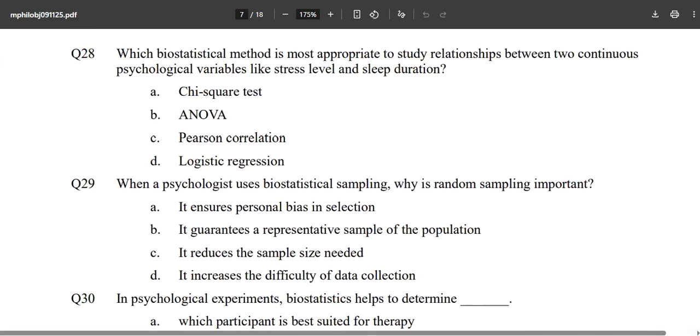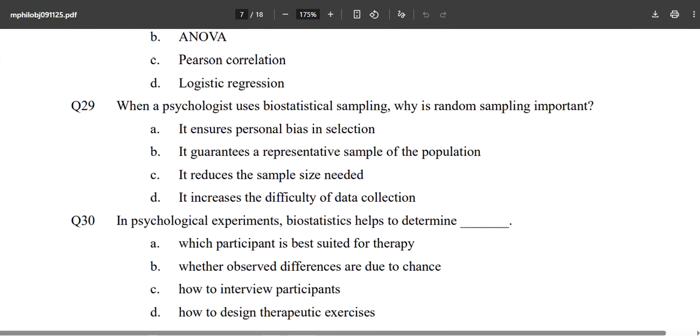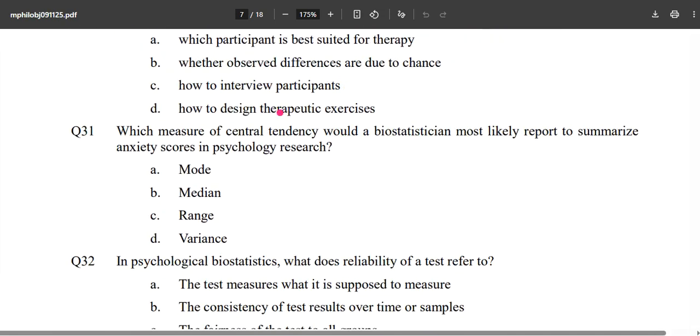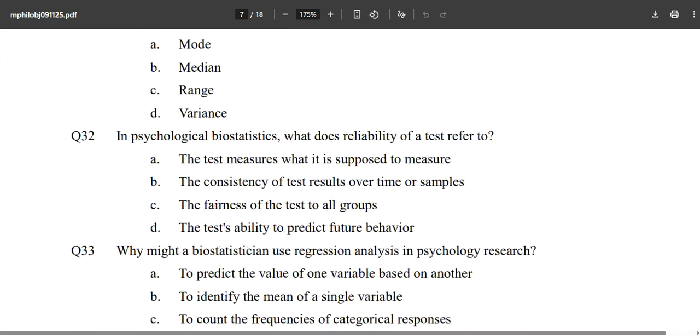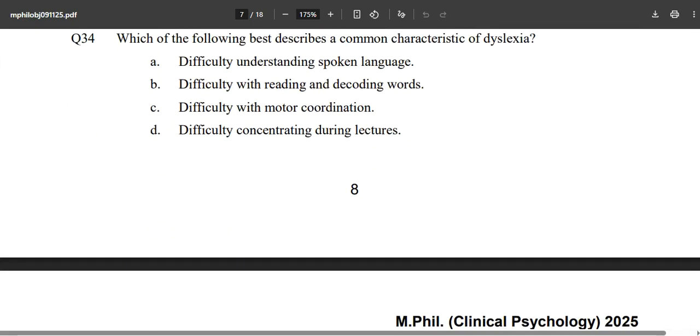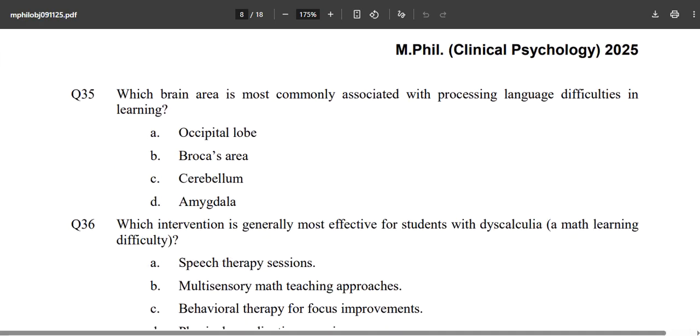So biostatistical sampling, biostatistics helps to determine all these questions. Central tendency. What is central tendency? Mean, median, mode, variance. And this is once again a favorite topic of your MPhil Clinical Psychology examination. Dyslexia, SLD, all these things are given in your N book.